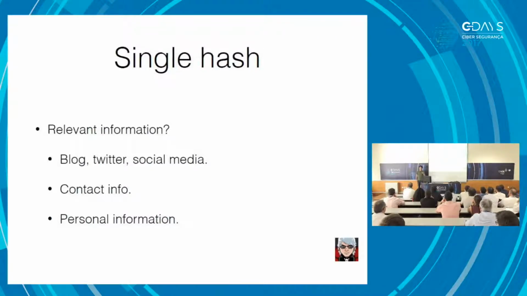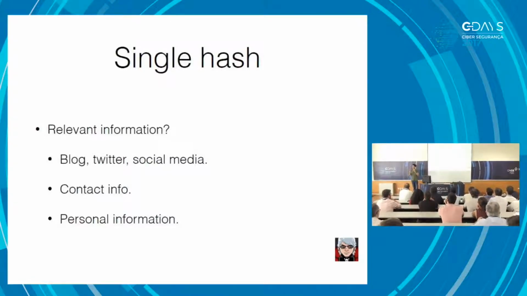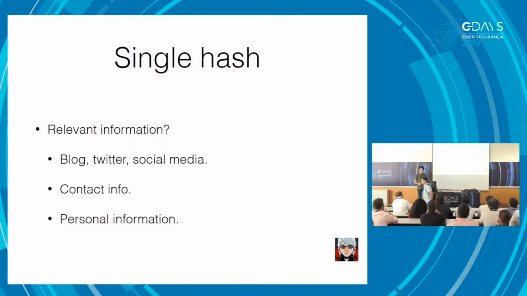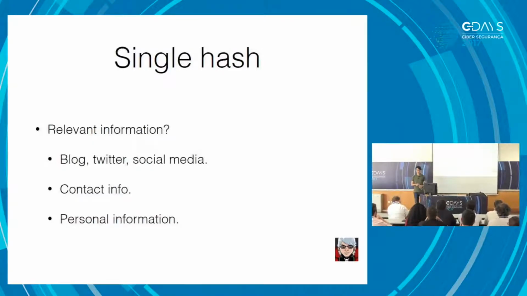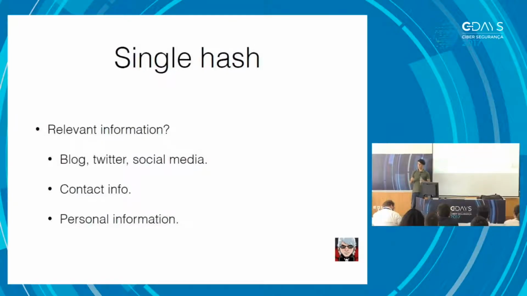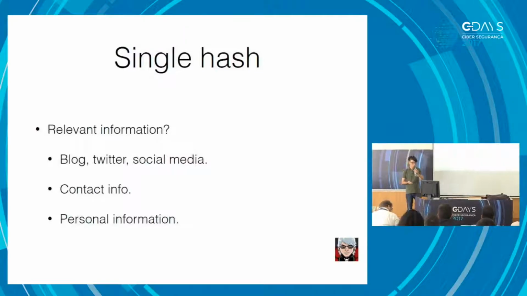So blogs and Twitter, for example, are among the most used resources to generate word lists for that. Contact information is something that I've found interesting because most people are using something from their contact information to generate passwords or as the numbers they choose to introduce in their passwords, which is interesting. Personal information is another aspect that I found. Some people are using fiscal ID numbers in their passwords, which is interesting.